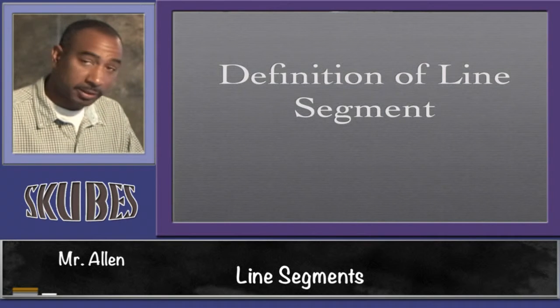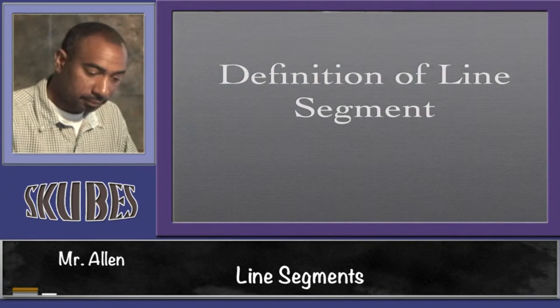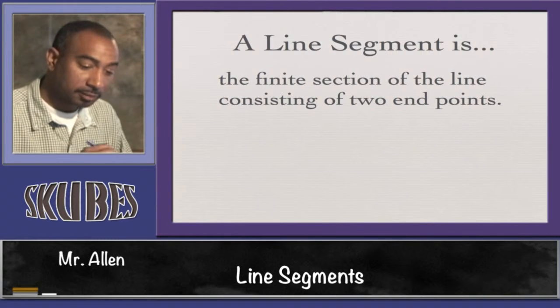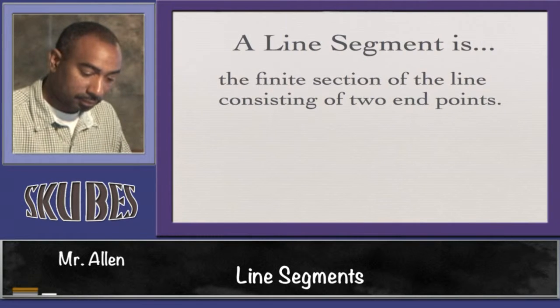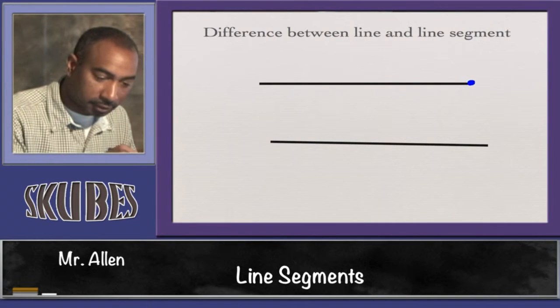All right, today I want to talk about the definition of a line segment. A line segment is the finite section of the line consisting of two endpoints. For example, this is a segment.